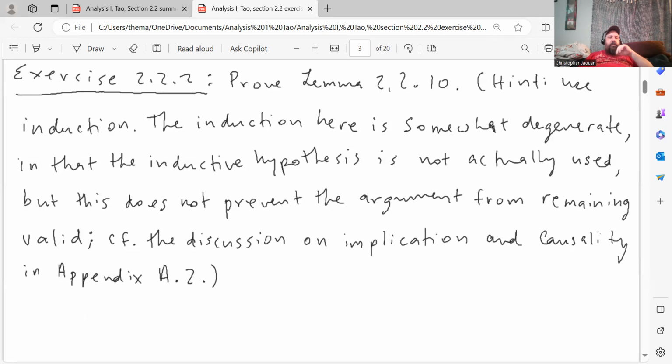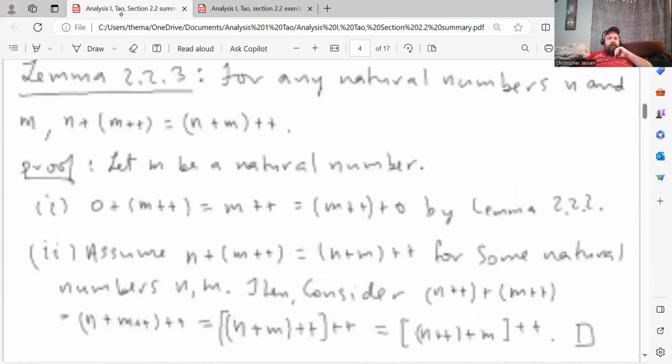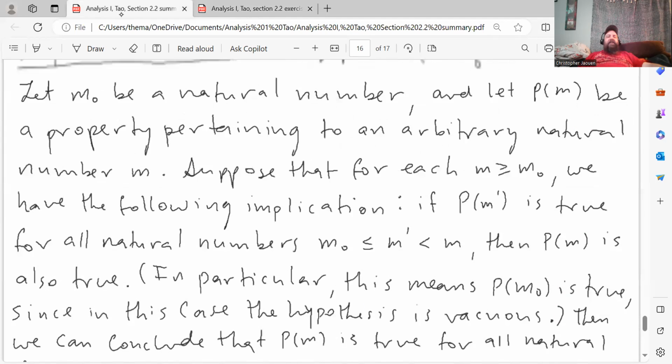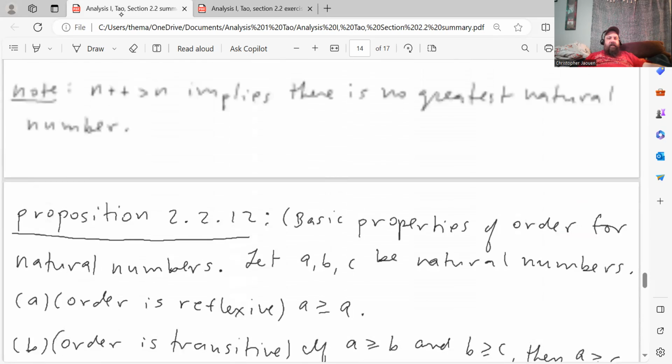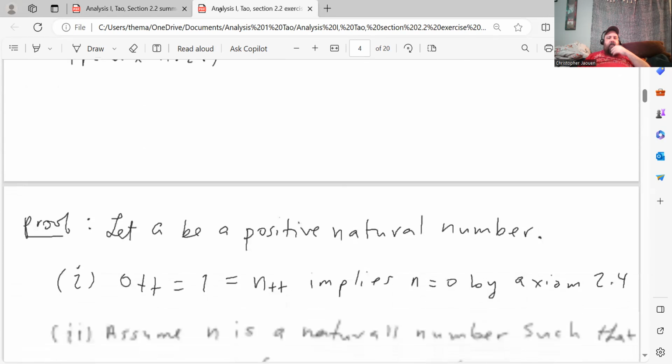Let me just, before I actually show you my proof here, go back to Lemma 2.2.10 just to refresh our memory on what that says. So here's the section summary for section 2.2. Let me see if I can find the lemma. Here it is. Let A be a positive number. Then there exists exactly one natural number B such that the successor of B is equal to A. So this is the lemma that we're going to prove in this exercise. All right, so let's do it.